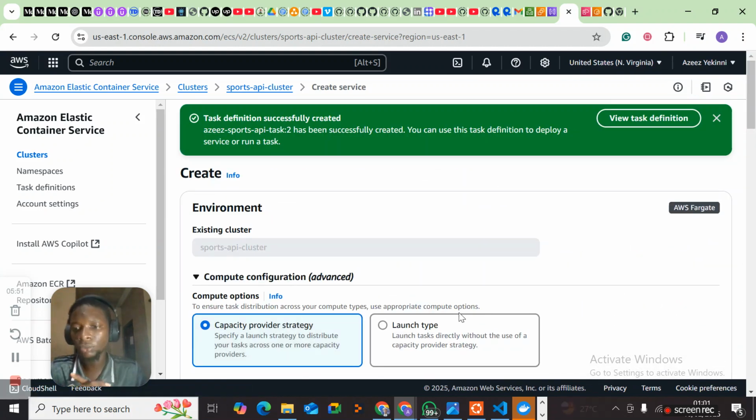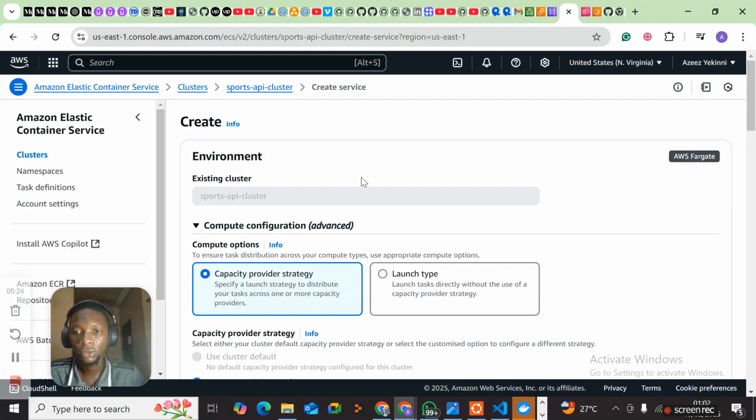So what is a service? Basically a service is also used to run a container, just like a task, but it has more functions and capabilities than a task because it enables auto scaling, availability, and running multiple tasks, and makes sure that all the tasks and containers are always up and running. We can also define load balancing using services. So let's start that.